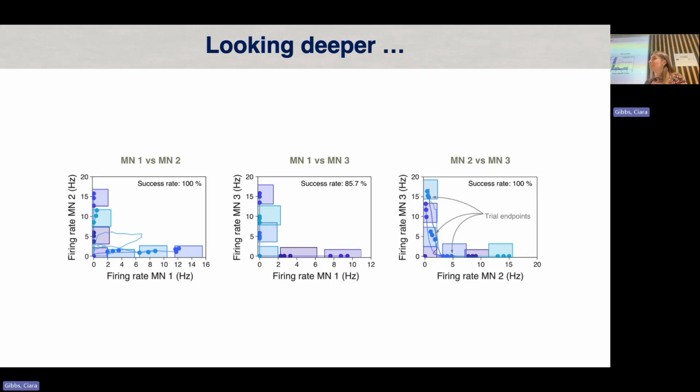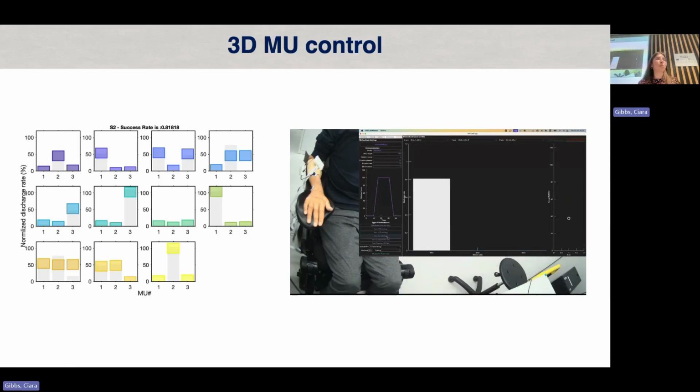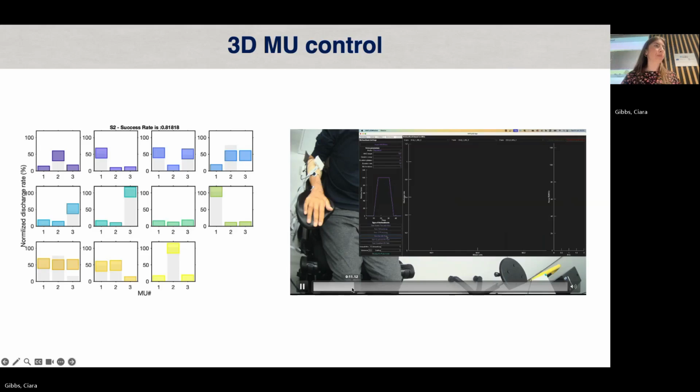So we thought, okay, let's design a 3-dimensional task to test whether they can do this in multiple combinations, so modulating the firing rates in lots of different combinations independently and co-activating. Again, this is an example of one of the participants using 3-dimensional control. Each motor neuron again was from a different grid and typically attributed to a particular action. I'll move the video along a bit.